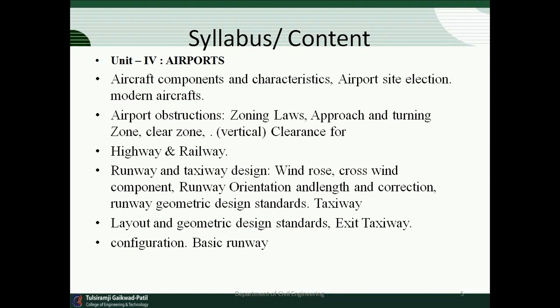Now unit number 4 is related to airport engineering, and we are going to discuss airport engineering today. Basically this chapter contains aircraft components and characteristics, airport site selection, modern aircraft, airport obstructions, zoning laws of aircraft, highway and railways, runway and taxiway designs, windrows, crosswind, components of runway, layout and geometric design. What do you mean by exit taxiway, configuration and basic runway?